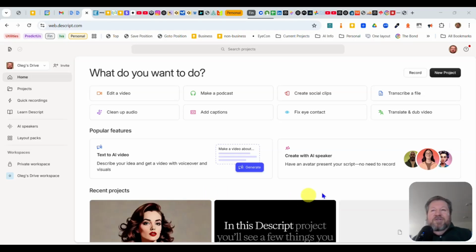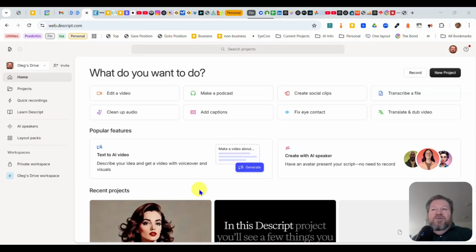So one of the features is to create text to AI video, which will actually create an entire video for you. There are some limitations, and I'm not even sure exactly how much of the avatar type stuff you can use. I just know that today when I tried to generate a new video, it told me I don't have enough credits. So basically, I'll need to wait till next month or upgrade to a higher plan. I'm on their creator plan, as they call it.